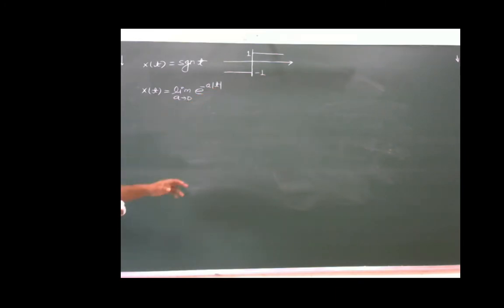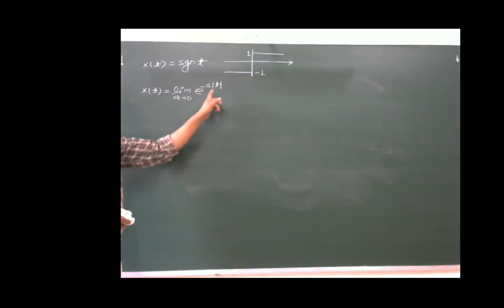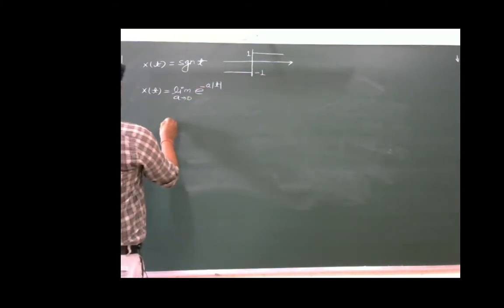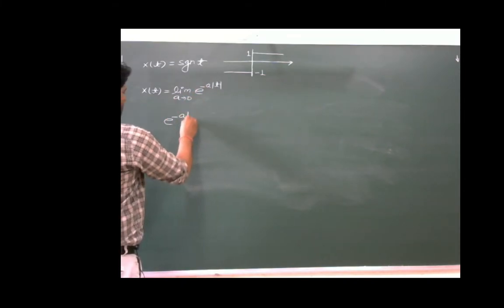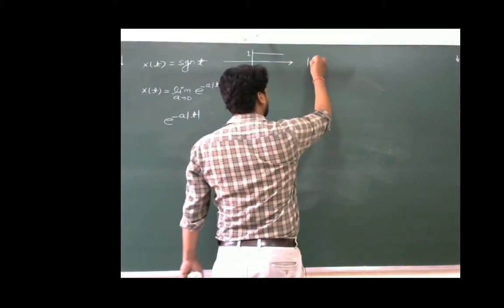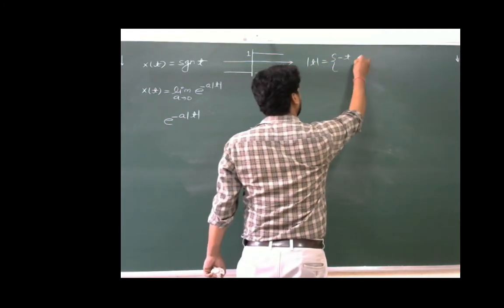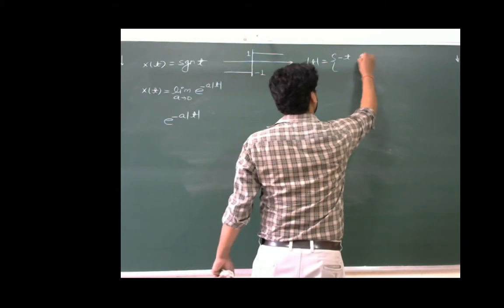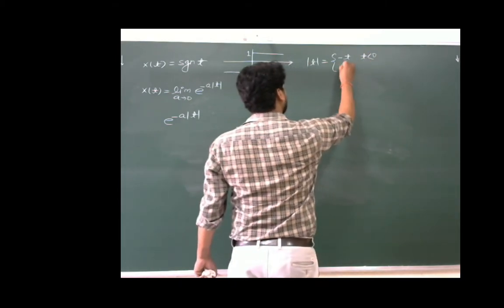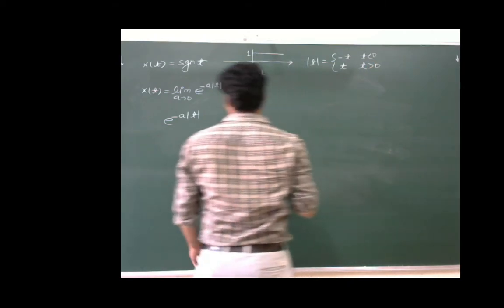And when t is negative here, when a tends to 0, this will become minus 1. Why? Because of the definition of mod of t we all know, this will be equal to minus t when t is less than 0, and it will be equal to plus t when t is greater than 0.